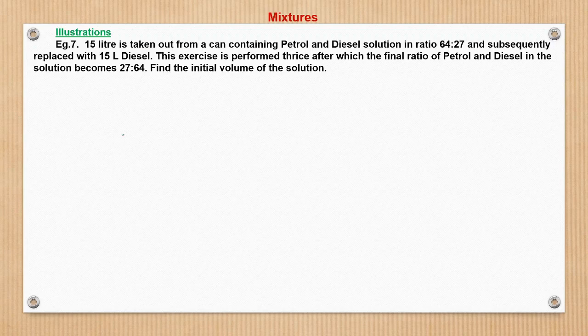So here again, similar question. 15 liters is taken out from a can containing petrol and diesel solution in the ratio 64 is to 27, and subsequently replaced with 15 liters of diesel. Okay, so see here, initial solution,